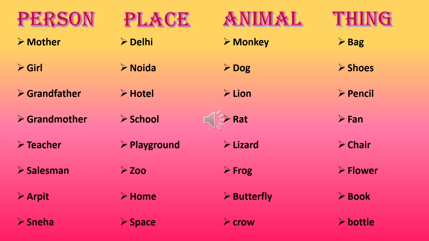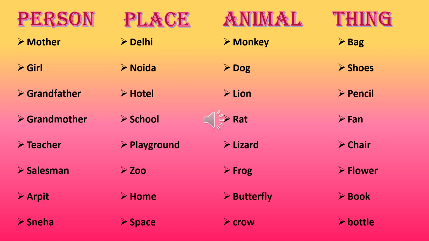Now some examples of person, place, animal and things. Person can be a mother, any girl, your grandfather, grandmother, teacher, salesman, Arpit, Sneha, all these are person. Your father, your brother, your sister, anyone, your teacher, your principal, all these are person. Person means any person. It can be prime minister also, it can be chief minister also.